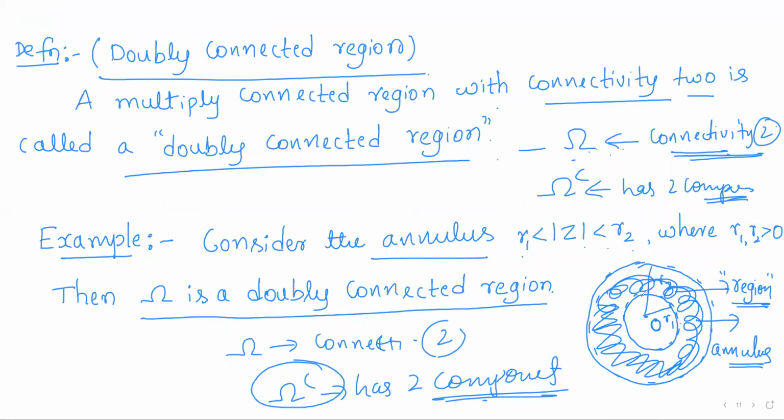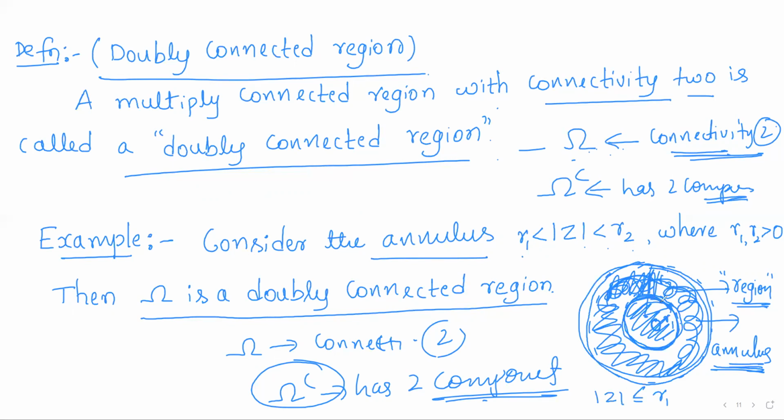Just concentrate here. What is an annulus? We collect only the points between these two circles. The set of all points between these two circles is called the annulus. If you neglect the points between these two circles, what are the remaining points? The points on this circle and inside this circle. The circle means modulus of z equals R1, and the points inside the circle means modulus of z less than R1.